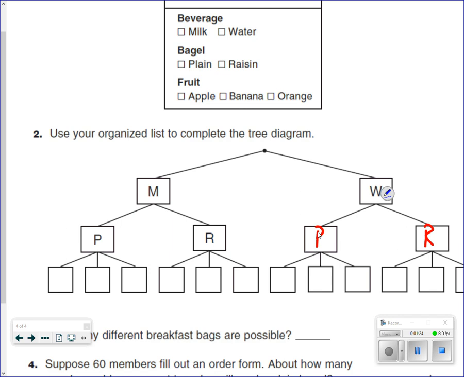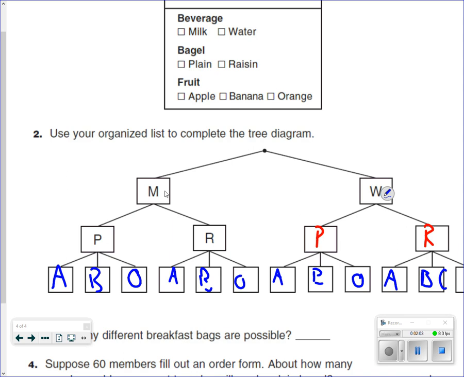The next thing we have to add is the apple, the banana, and the orange. It'll be right here: apple, banana, and orange. So if you think about it, a person could have milk, plain, apple; milk, plain, banana; milk, plain, orange. So you'll actually repeat A, B, O, A, B, O, A, B. Not sure why that's not fitting on this page. O will be over here. Sorry, it's off my smartboard. But the O is over here off to the side.